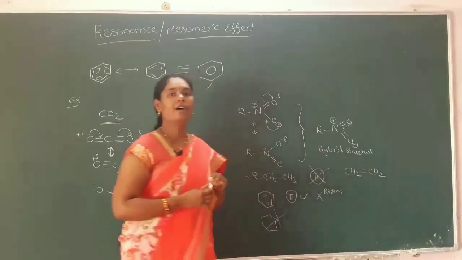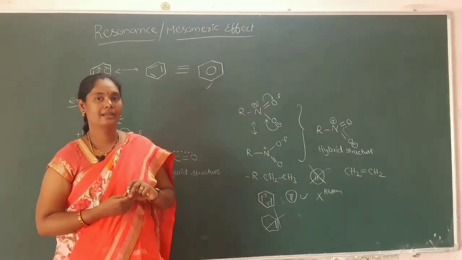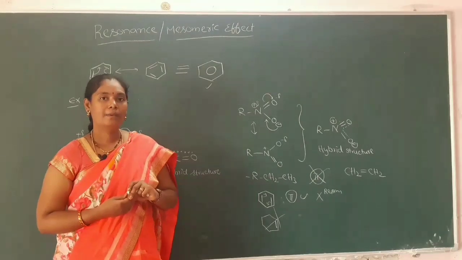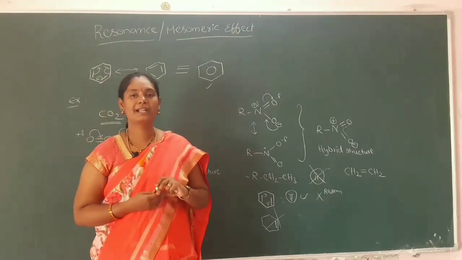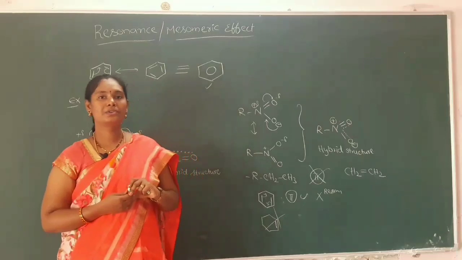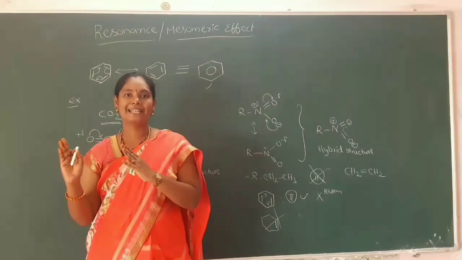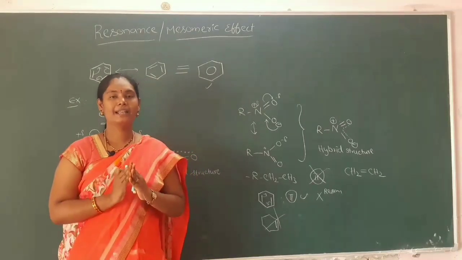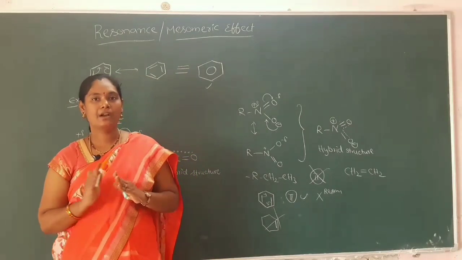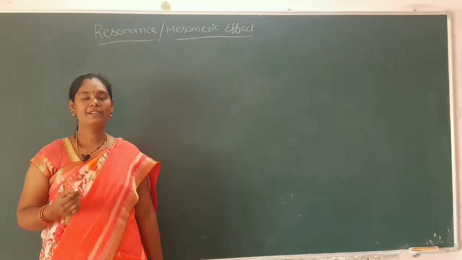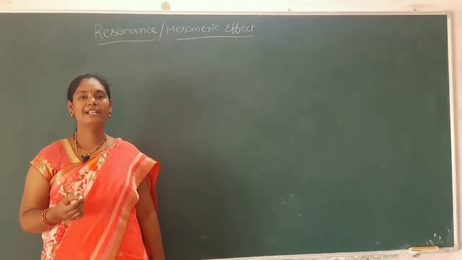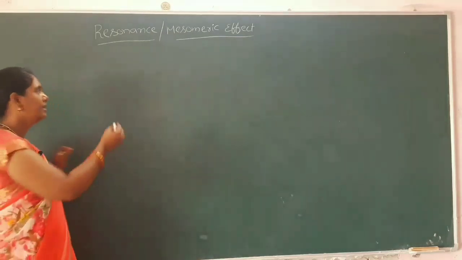Then what kind of compounds will exhibit resonance? The compound should have a conjugated system. What is a conjugated system? Alternate double bonds and single bonds present in the compound is known as a conjugated system. Next we will see some examples that exhibit resonance.